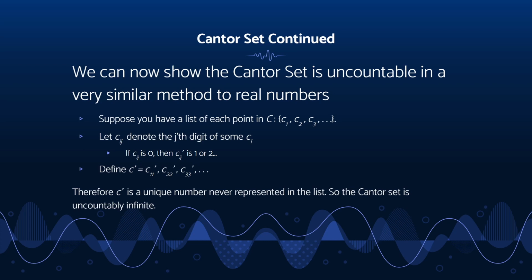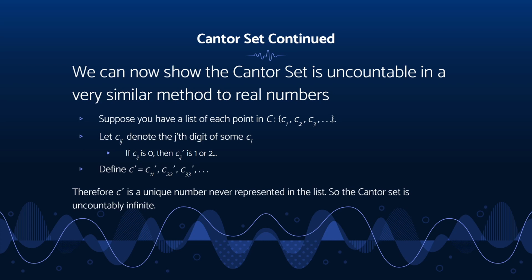So now, through constructing the points in the Cantor set as we just did, we can show that the Cantor set is actually uncountable in a very similar way that we showed the reals are uncountable. So if we were to say, all right, let's design a countably infinite set with C1, C2, C3, to C whatever, that will contain all of the points that we want to reference in the Cantor set, we can do what we did for the real numbers, and take the diagonal: the first decimal place of C1, the second decimal place of C2, the third decimal place of C3, and so on.